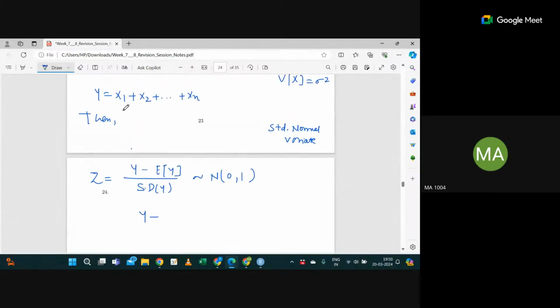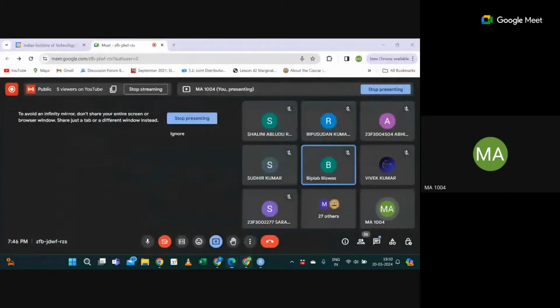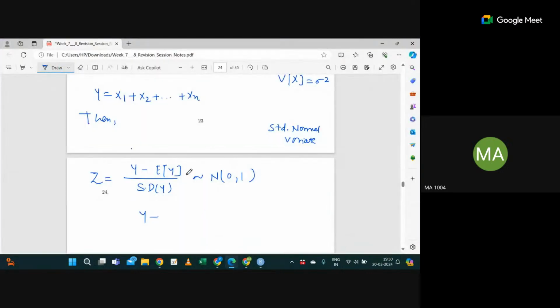Y is defined as X1 plus X2 up to Xn. What will be the expectation of Y? Expectation of Y is mu, right?